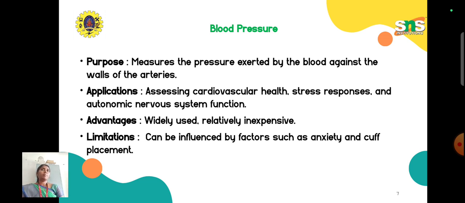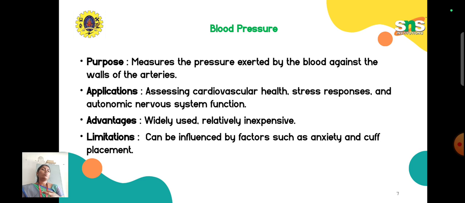We have manual, automatic, semi-automated methods, and so on. Blood pressure gives the details about the tension exerted by the blood against the walls of the arteries. The application is that you can easily assess cardiovascular health, and you can read the stress response and autonomic nervous system function. The advantage is that it is a very simple device, easy to use, and portable. The limitation is that it can be influenced by factors such as anxiety and cuff placement.